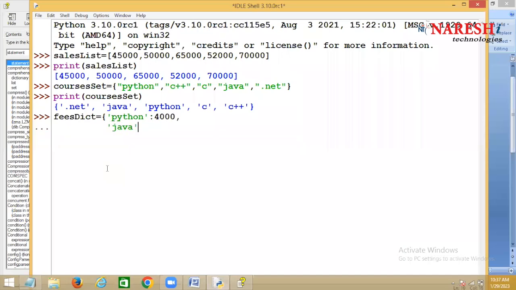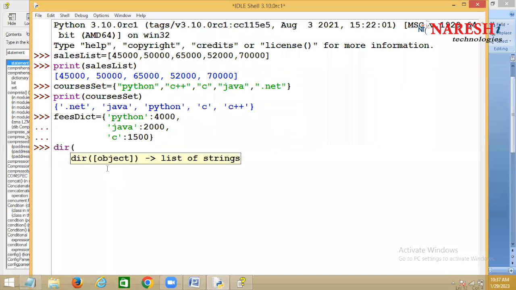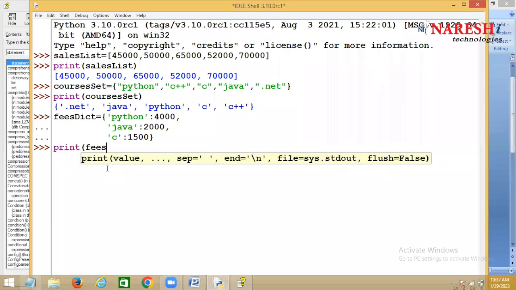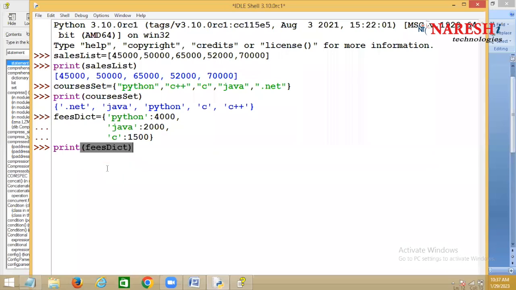Then Java is a key, 2,000 is the fees. Assume that C is a key and 1,500 is the value. Here we are storing the data as keys and values. If I say print the fees dictionary, it has keys and values.